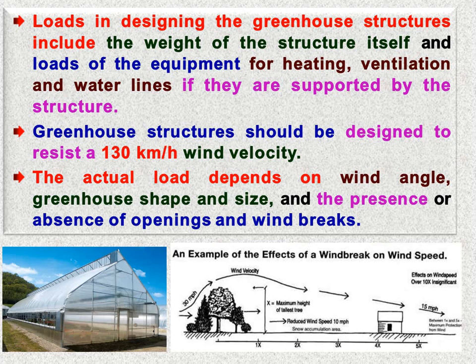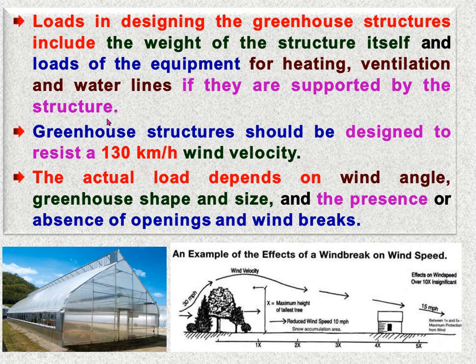Loads in designing the greenhouse structures include, means how many types of loads should be considered for designing the greenhouse. That loads are the weight of the structure itself, means whatever structural members we are using have certain weight. So this weight of the structure itself must be considered for the design of the greenhouse. Then second, load of the equipment for heating, ventilation and water lines if they are supported by the structure.